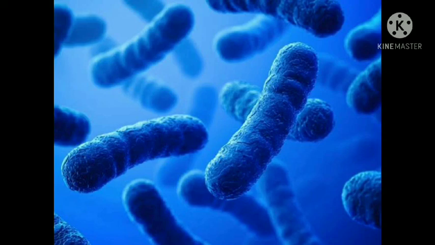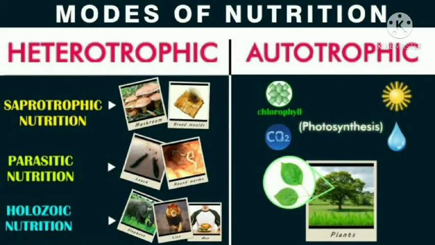So dear students, today you have learned about the types of bacteria on the basis of their mode of nutrition. You have observed that there are two types of bacteria, that is heterotrophic and autotrophic. And then you have learned about the types of reproduction in bacteria, binary fission, and another one about conjugation, transformation and transduction. These three are basically the types under genetic recombination.